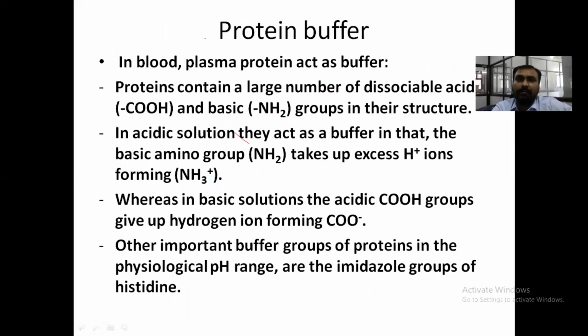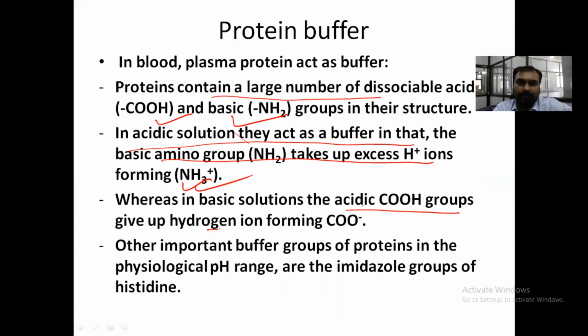Now coming to the protein buffer. As we have seen, hemoglobin or albumin act as a buffer. Protein contains a large number of dissociable acidic and basic groups in its structure. In acidic solution, the basic amino group takes up the excess H plus, forming NH3 plus. Whereas in basic solution, the acidic group gives up hydrogen ion, forming COO minus. Another important buffer group of protein at physiological pH is the imidazole group of histidine, which has a pK value of 6.1.